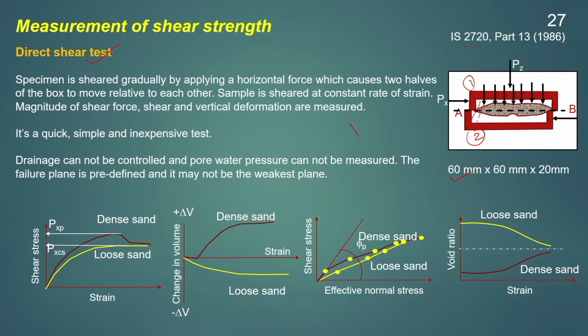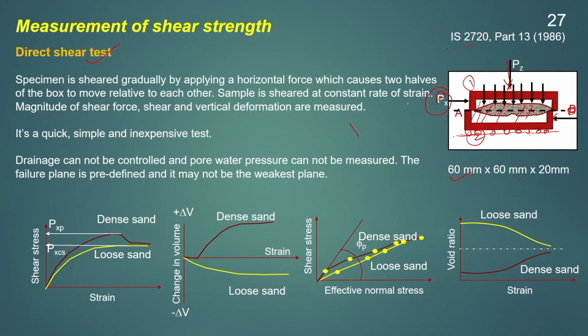Here the soil sample will be kept, and a vertical load PZ will be applied. Then the apparatus will be kept over rollers, and a PX load will be applied here, and the test can be conducted by either a strain controlled or a stress controlled test. The specimen will be gradually sheared by applying a horizontal force, which will cause these two halves to move relative to each other.